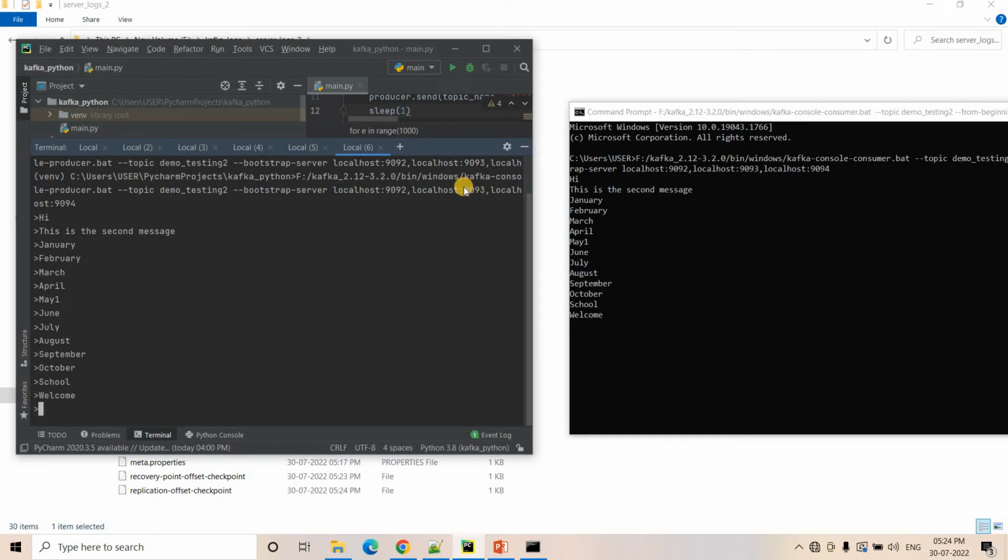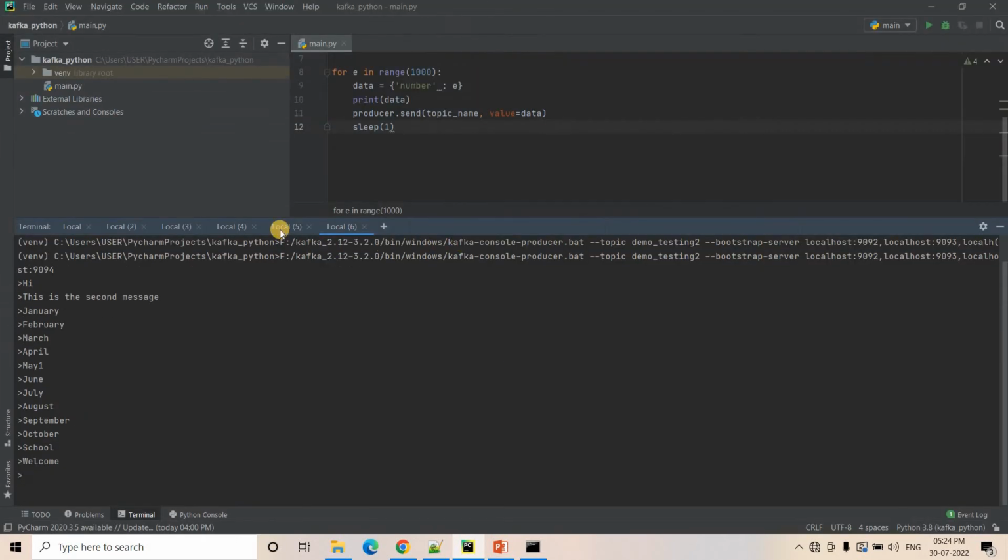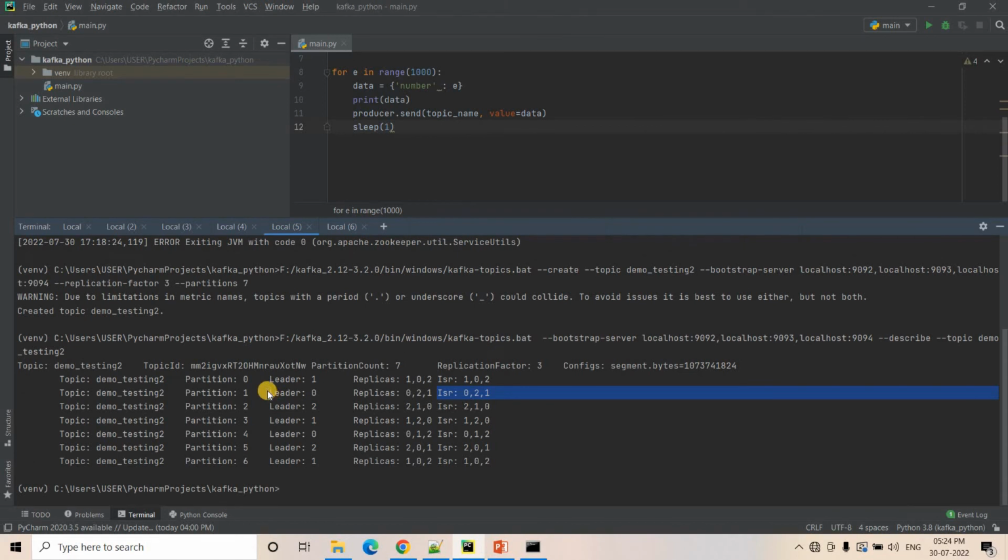Even with multiple replications, from the producer and consumer side we see no change in operation. Producers just produce messages and consumers consume them. But if we go back to the server logs, we will see the impact of having multiple replicas. Let's consider our server 0, or first server. Partition 1, stored in our first server, is acting as the leader. So let's see partition 1.